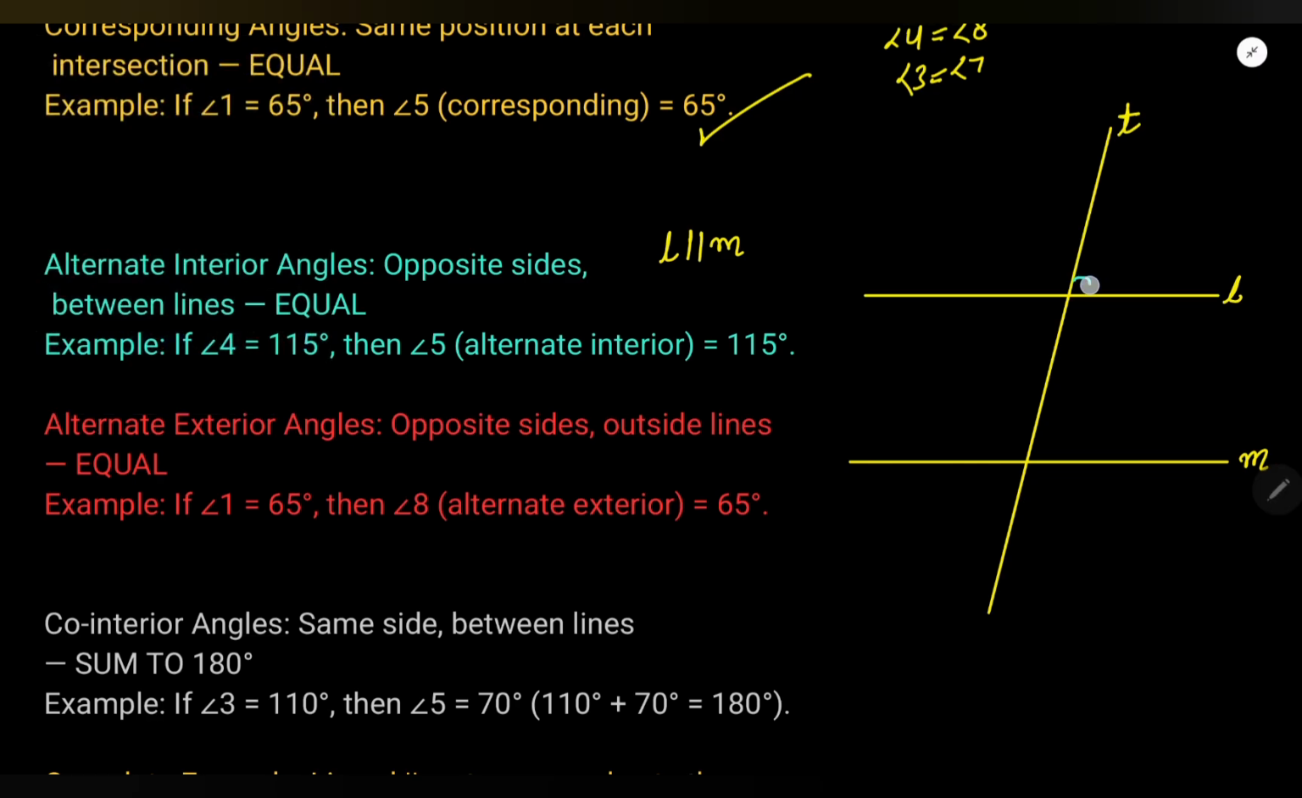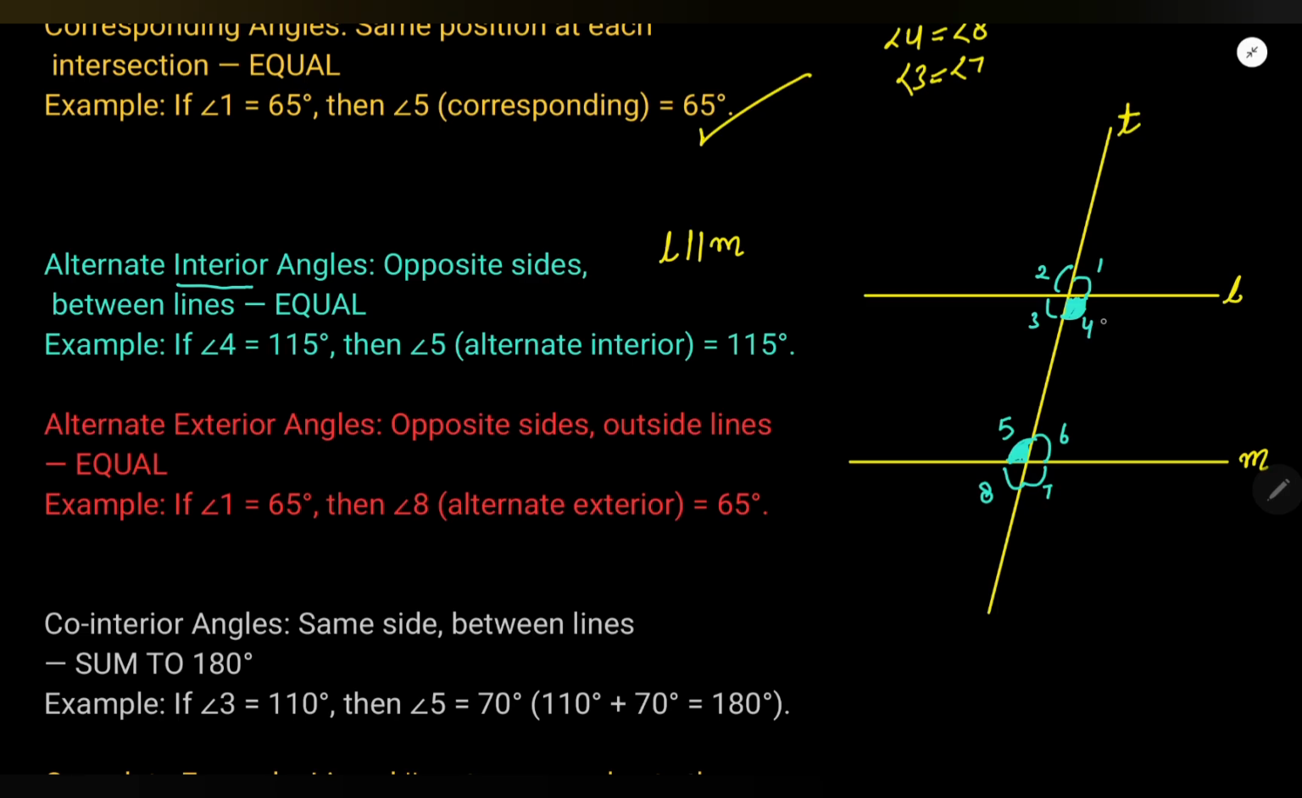For that I will tell you, this is 1, 2, 3, 4, 5, 6, 7, 8. Now I will say this, can you see this angle 4? Angle 4 is inside the lines and on the opposite side of the transversal. Why are they called interior? Because they are inside the lines and opposite. Alternate interior: opposite sides but inside.